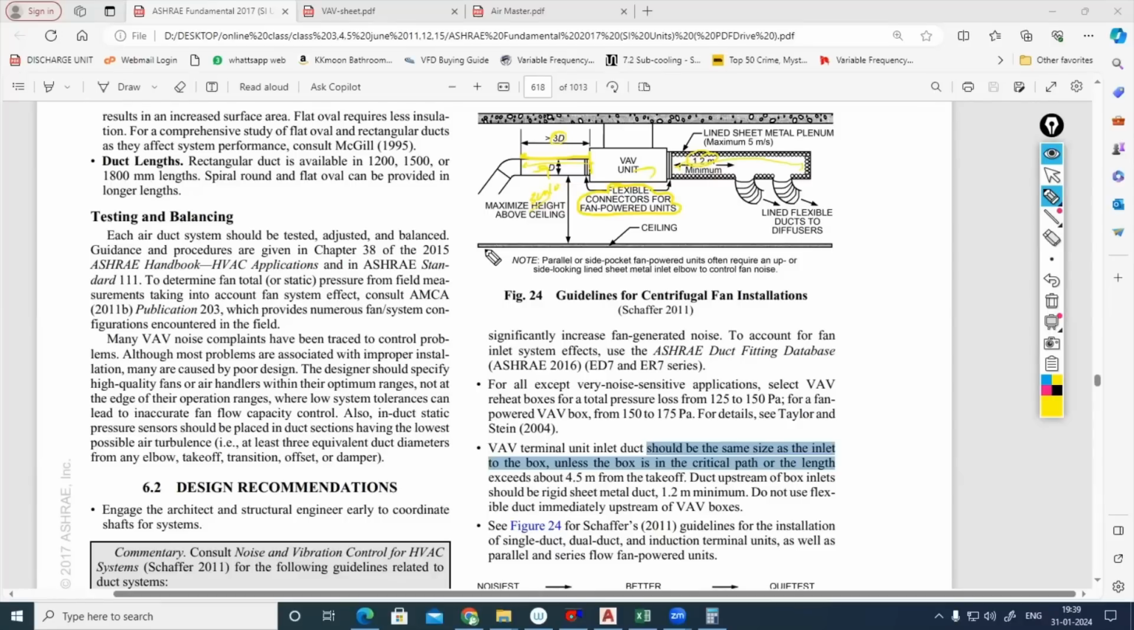Also, when you are taking a duct branch, if this distance is more than 4.5 meter, then in the upstream you should propose a minimum 1.5 meter metal duct. If you have space, all these things we can follow. If you don't have space, I will do it the following way, because we are not having space now.